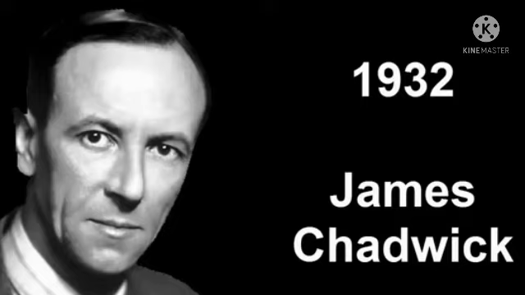In 1932, James Chadwick discovered another subatomic particle which had no charge and had a mass nearly equal to that of a proton. It was named the neutron. In general, a neutron is represented as n naught.